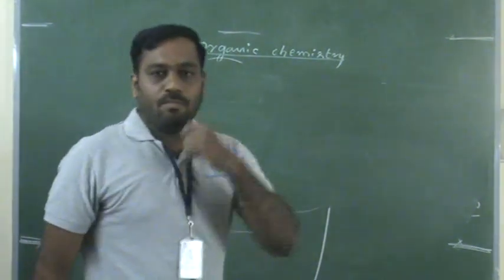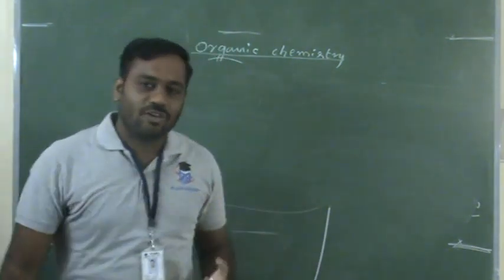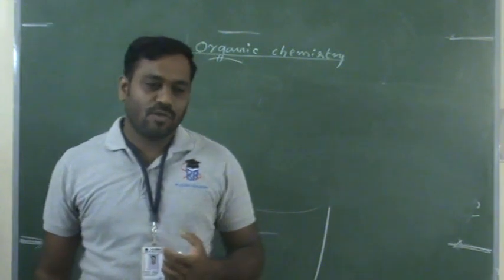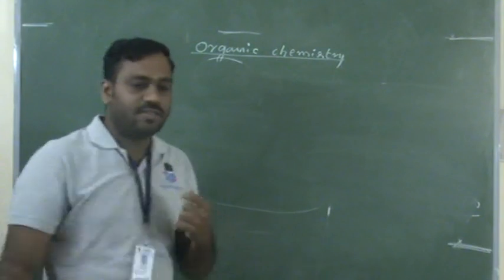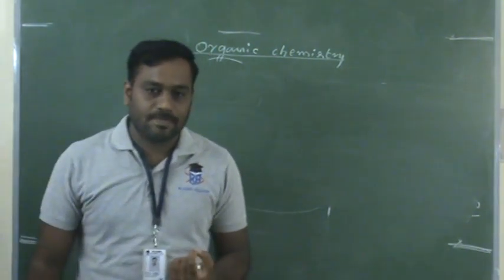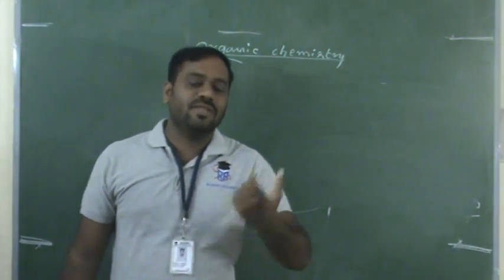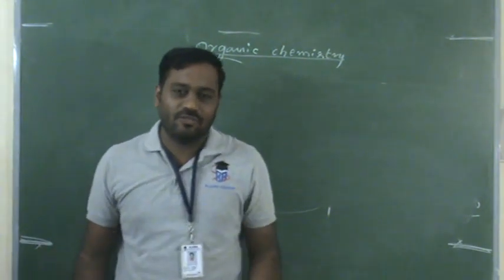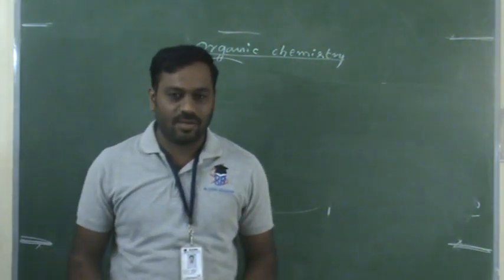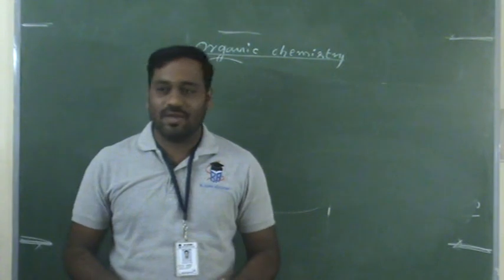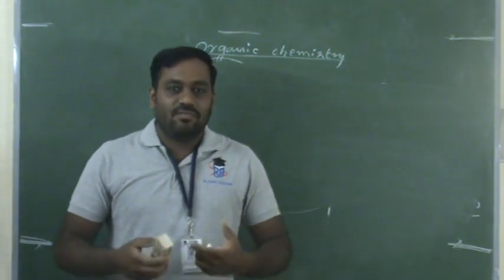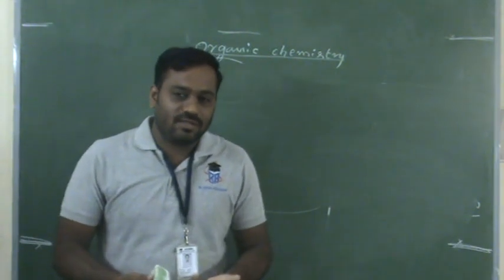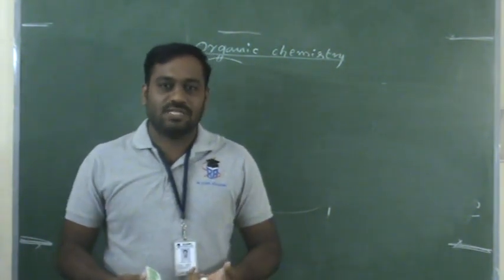Before going to the further depth of this chapter, first of all, what is the industrial scope of this chapter? This means what are the uses of halogen compounds in our day-to-day life? That is what we have to learn first. Why? Because in learning chemistry, we finally require some day-to-day life uses. Then only the chapter becomes more interesting.